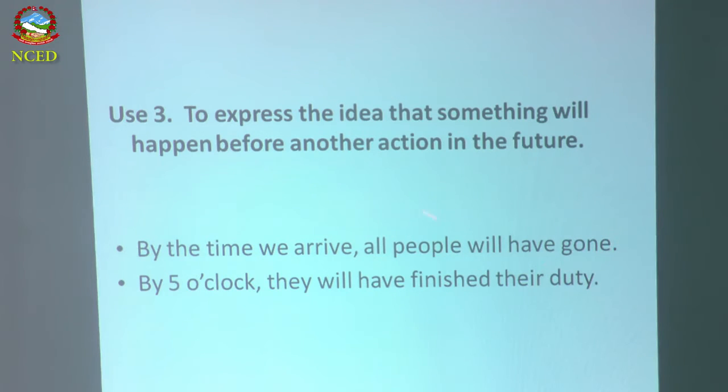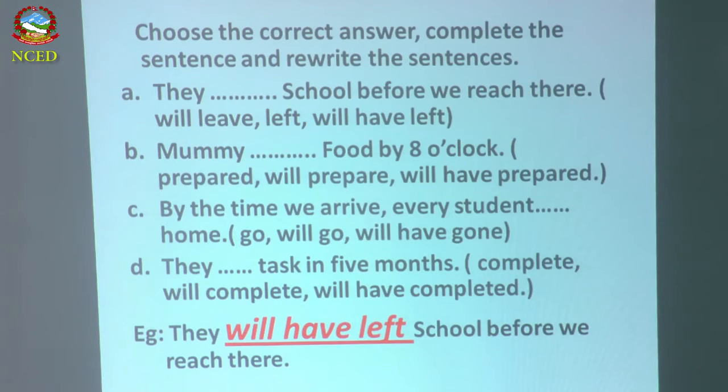Which one is the first action? We arrive, this is the second action. All people will have gone is the first action. Yes. So by 5 o'clock they will have finished their duty. Yeah, this is the future time. They will have finished their duty. All right.